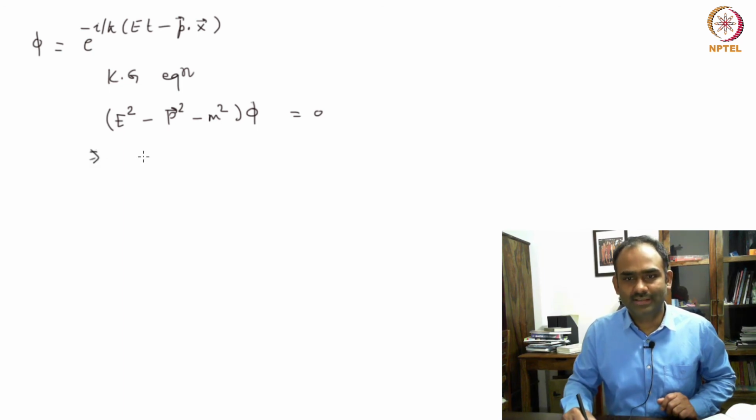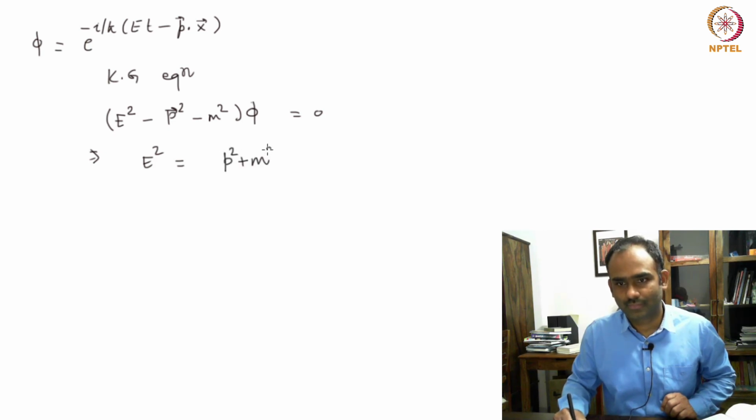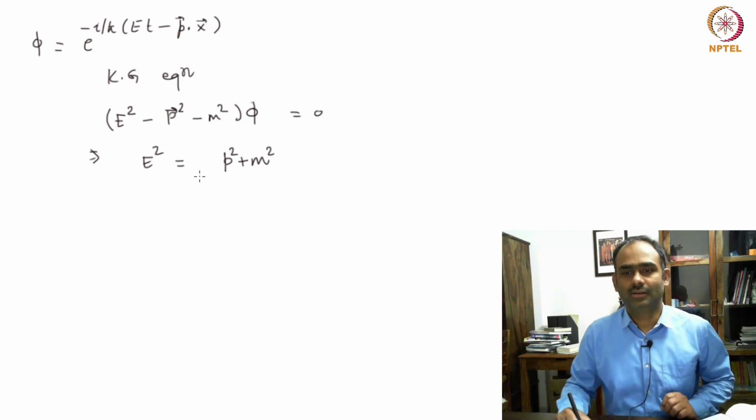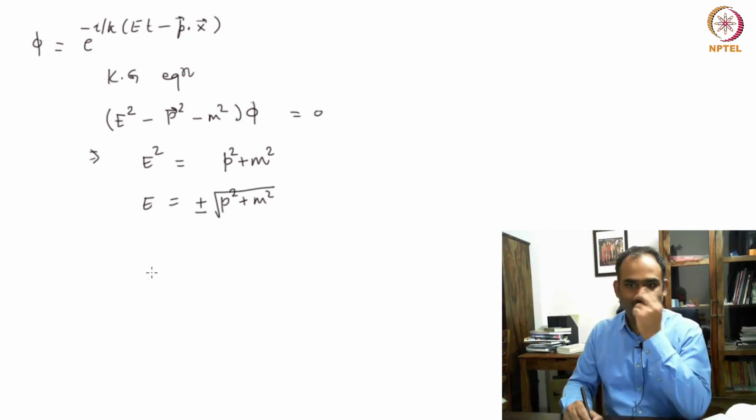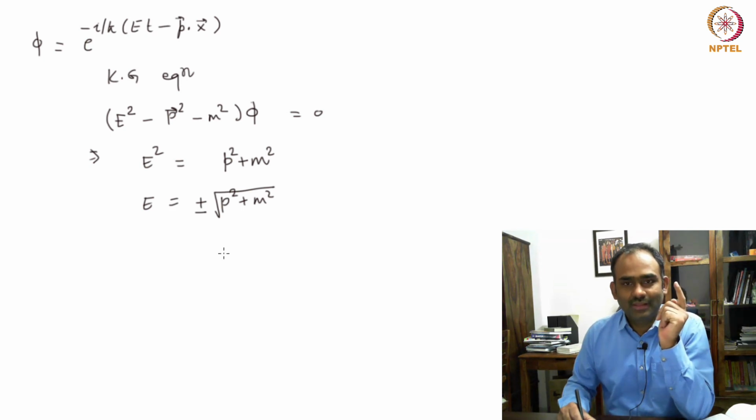Which would mean that E squared is, okay. But now you have two solutions possible. Your E is both positive and negative. That is one thing. But you cannot drop the negative energy ones. Okay, this minus choice you cannot drop.